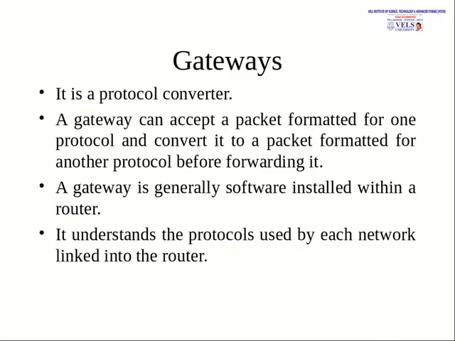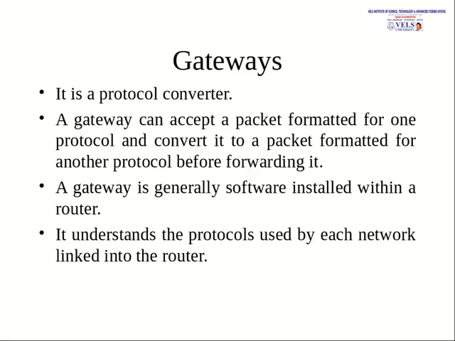So next one is a gateway. A gateway is also an internetworking device. It is just a protocol converter. It is not like a router; it does not calculate any shortest path. It just converts the protocol. A gateway accepts the packet from one network, and then it converts that packet and formats it into whatever protocol is used by the receiver side.